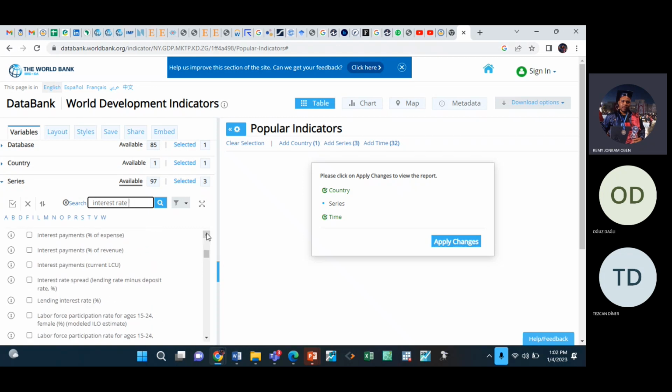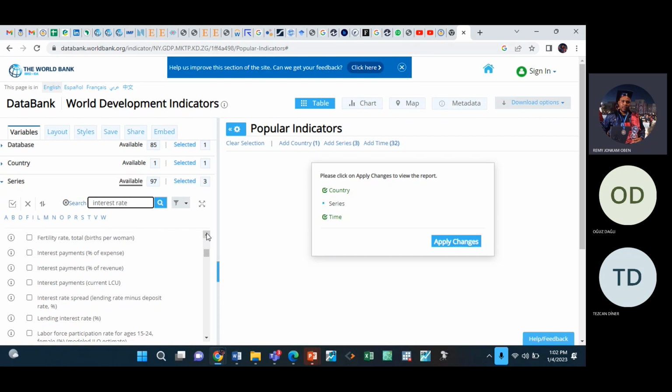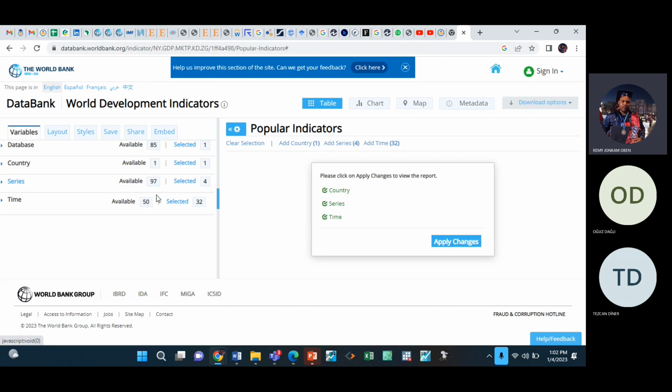Okay. Use this one. Lending interest rate. Lending interest rate in percentage. Okay. So those are my 4 variables.